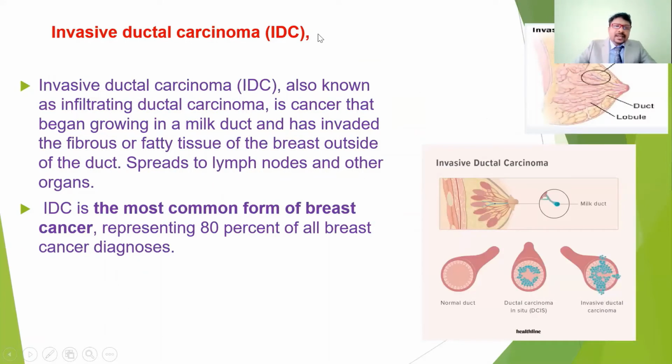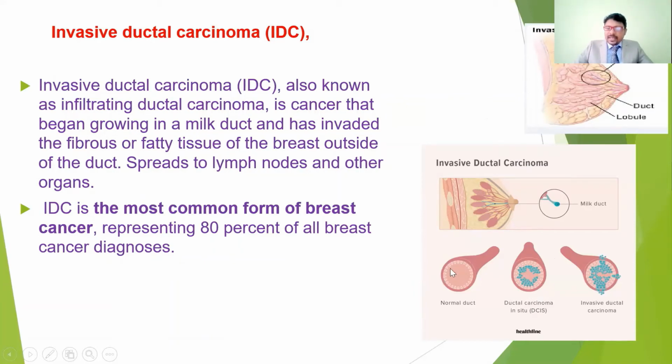Another one is invasive ductal carcinoma. Invasive ductal carcinoma means the cancer develops in the ducts, which carry milk from the lobes to the nipple regions. But invasive means it spreads to other parts of the body. From here, it may spread to the lymph nodes and other organs.